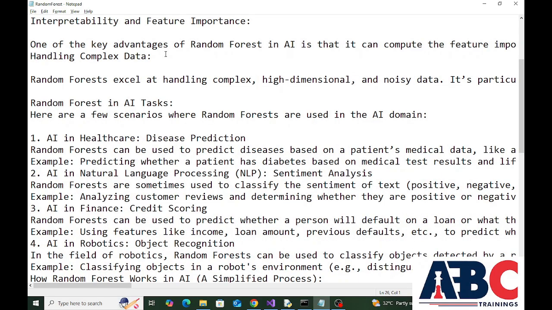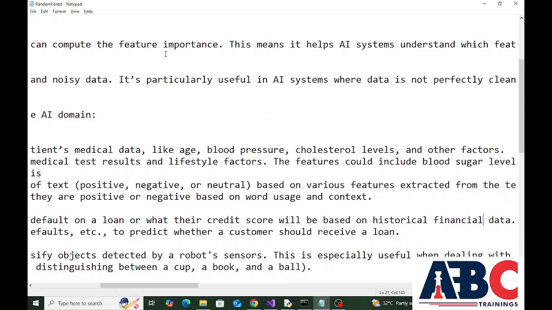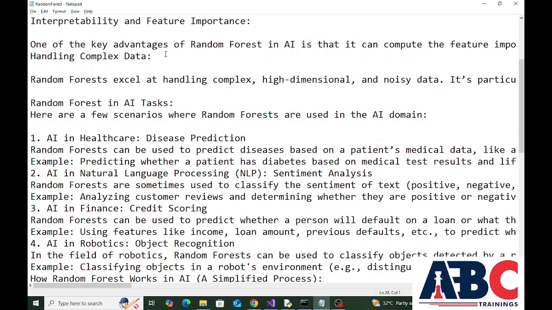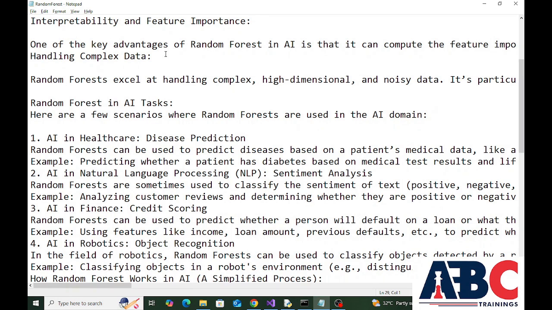Third is AI in finance, credit scoring. Random forests can be used to predict whether a person will default on a loan or what their credit score will be based on historical financial data. For example, using features like income, loan amount, previous defaults, etc. to predict whether a customer should receive a loan.